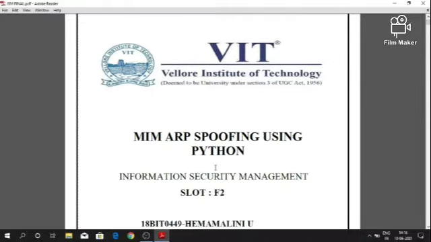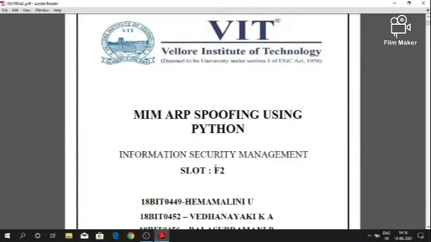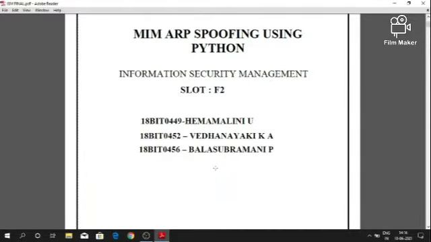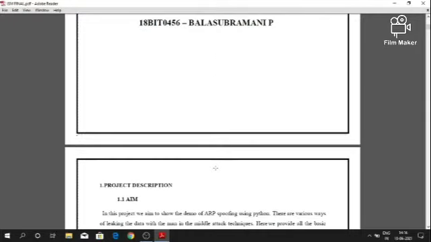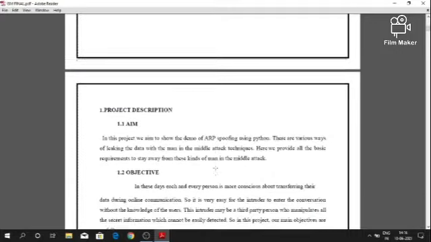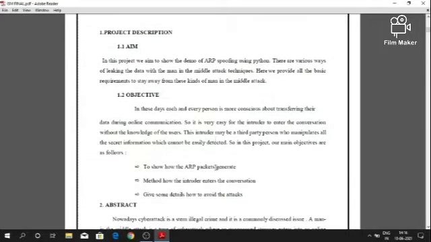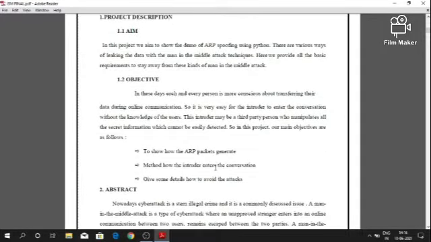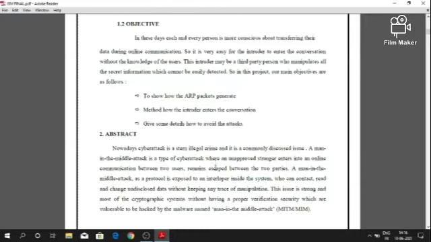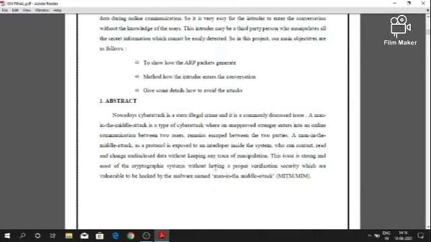Good afternoon, sir. Our project topic is Man in the Middle attack in ARP spoofing using Python. Man in the Middle attack is a cyber attack, and ARP spoofing is also an attack. ARP spoofing in Man in the Middle attack allows attackers to intercept communication between network services. Nowadays, cyber attacks are increasing, so we chose this topic, sir.